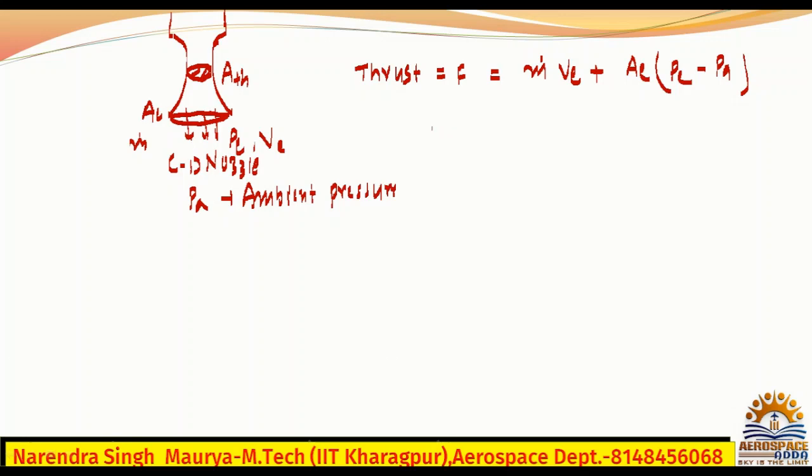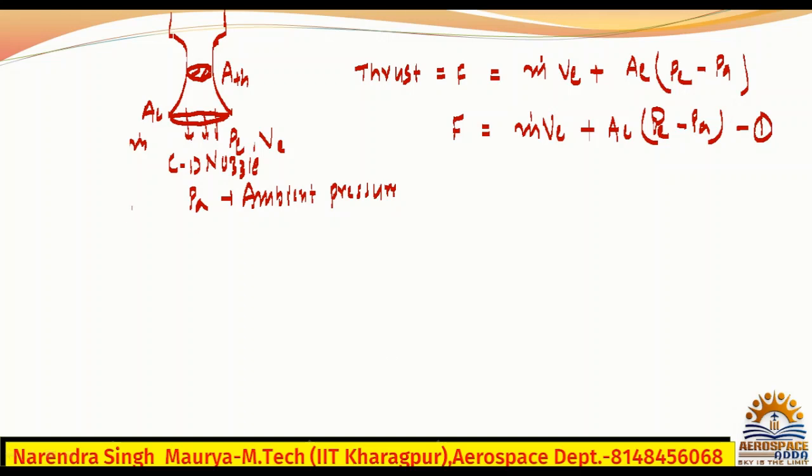So finally you get the formula: thrust is m dot VE plus AE (PE minus PA). I must say this is equation number 1.